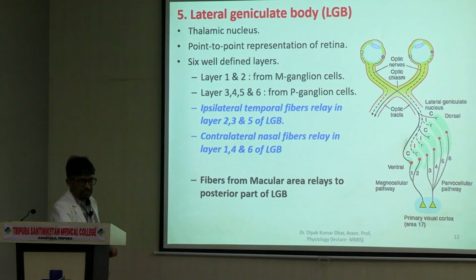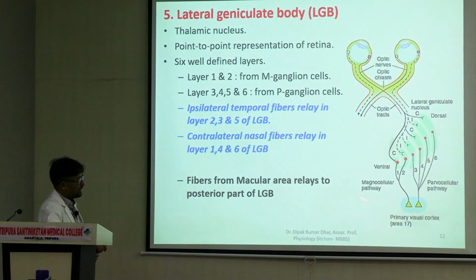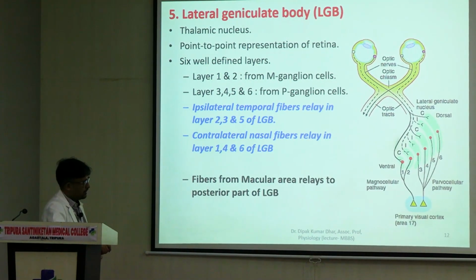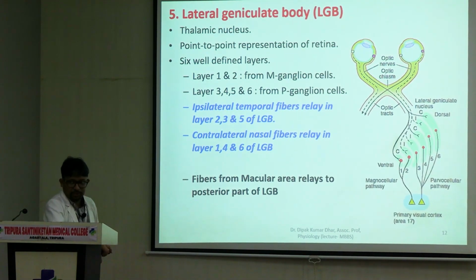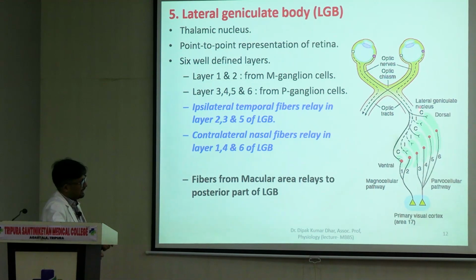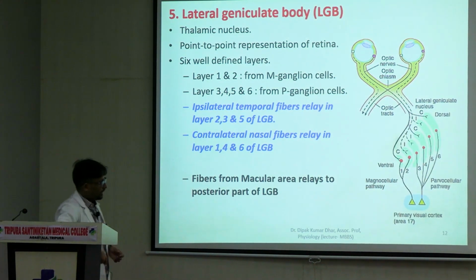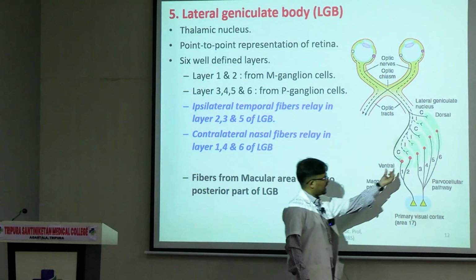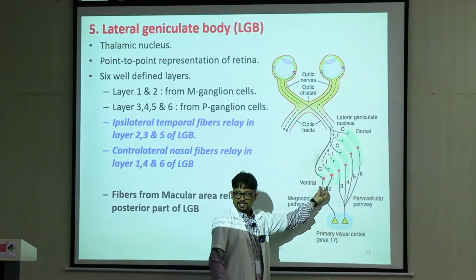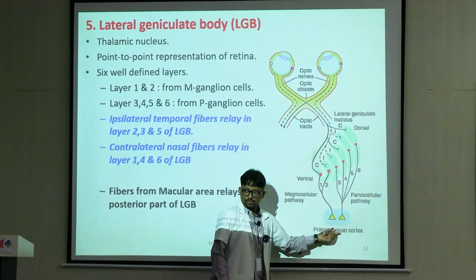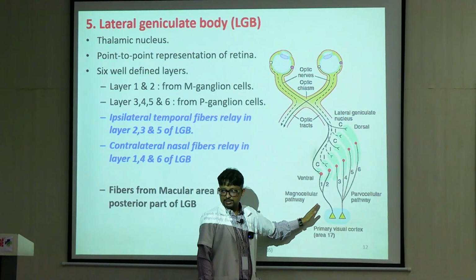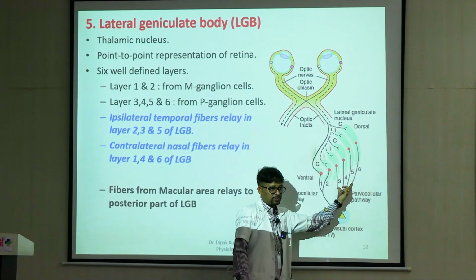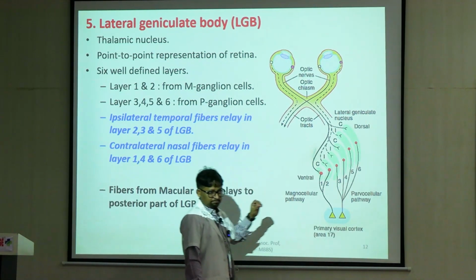Now in the lateral, what happens here? So there are 6 layers of the lateral geniculate body, as you can see. Layers number 1, 2, 3, 4, 5 and 6. Now the M pathway from the retina reaches into the layers 1 and 2, right? 1 and 2 से जो neurons arise हो रहे हैं, they again carry the same information and reach the primary visual cortex. तो M pathway और P pathway का distinction is here also, it is maintained. For all the other layers, it is the parvocellular pathway reaching here again.